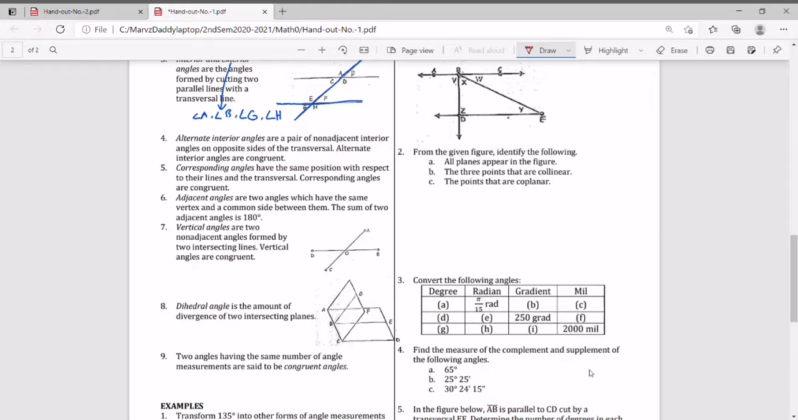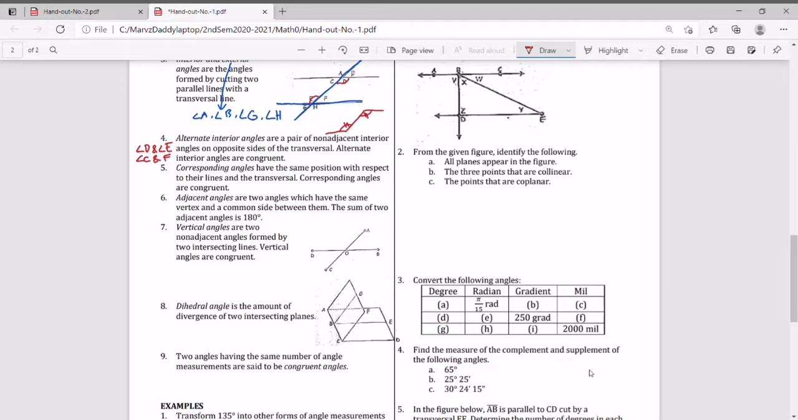Angles D and angle E, and angle C and F. So the alternate interior angles here are D and E. They are our alternate interior angles and they are congruent, meaning to say they are equal.